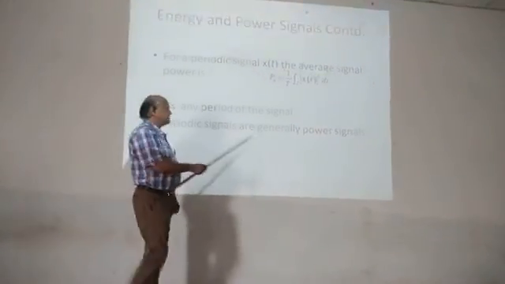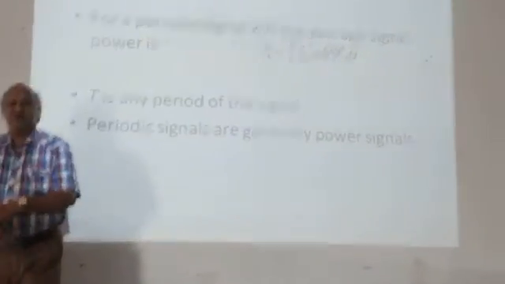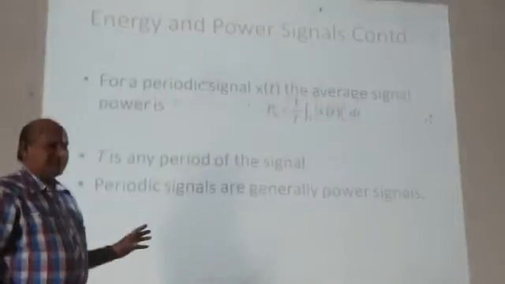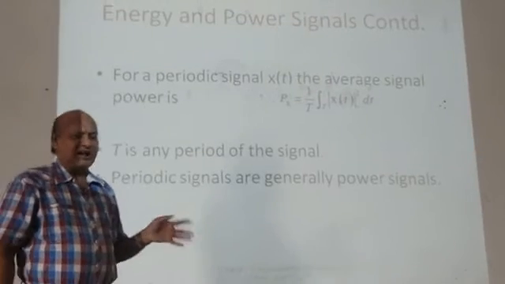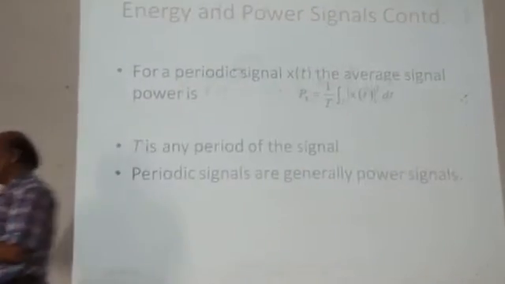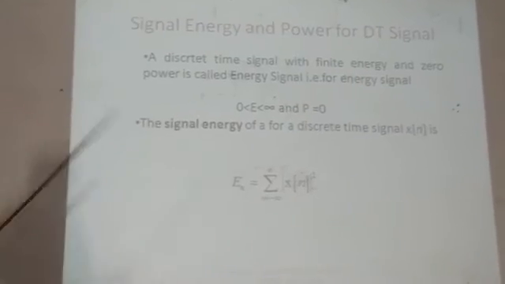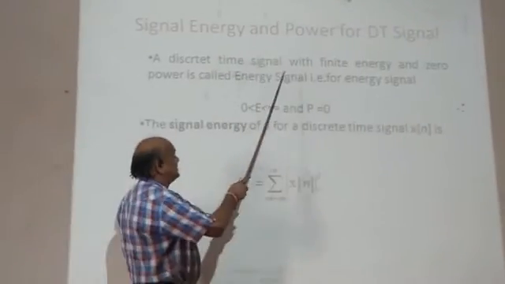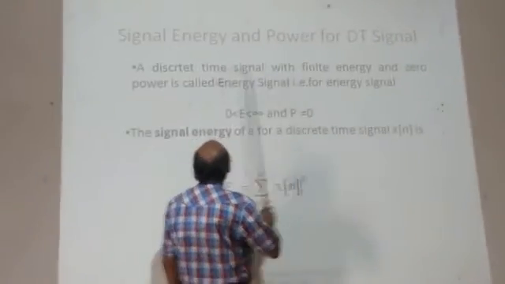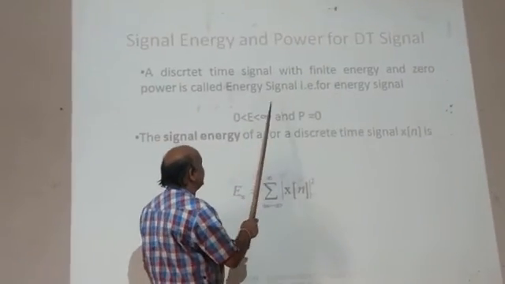Periodic signals are generally power signals, because power is finite. Then a discrete time signal with finite energy and zero power is called an energy signal.